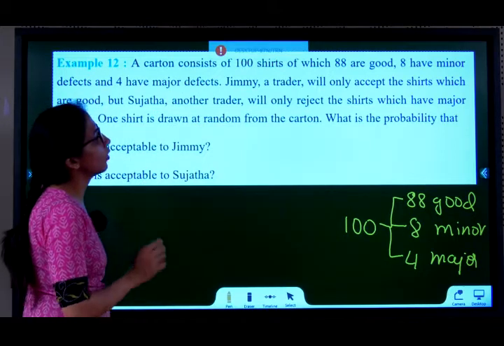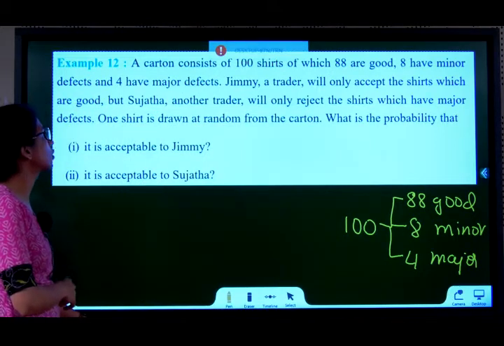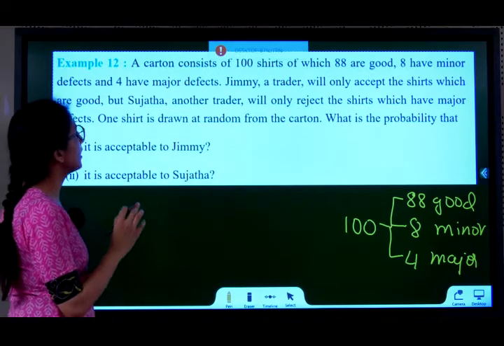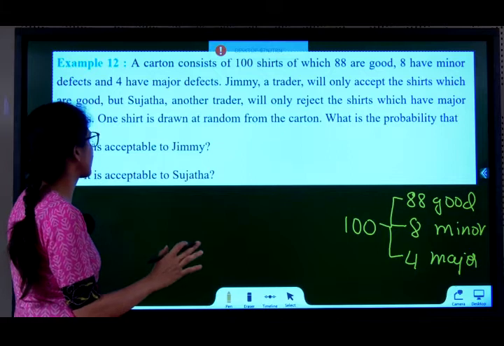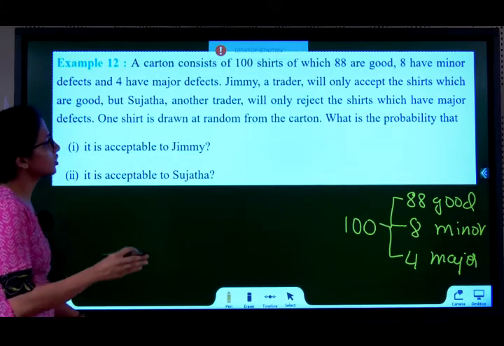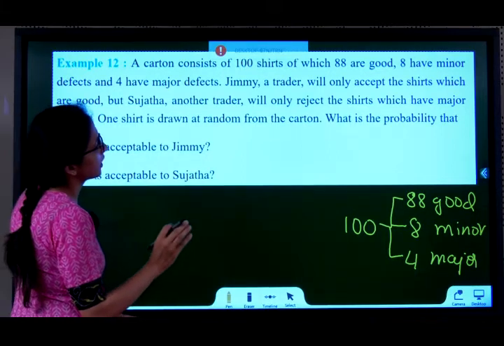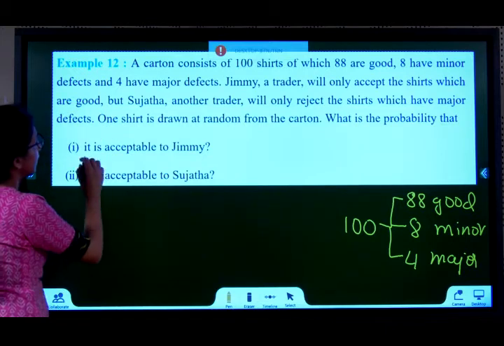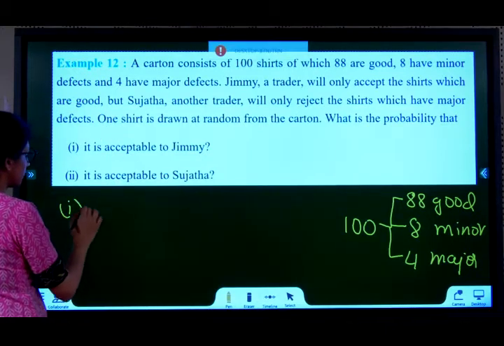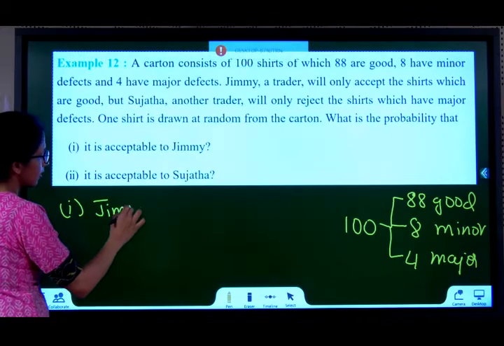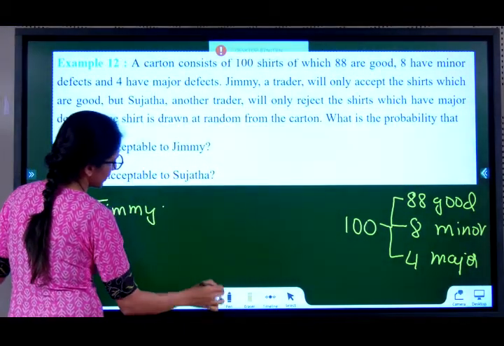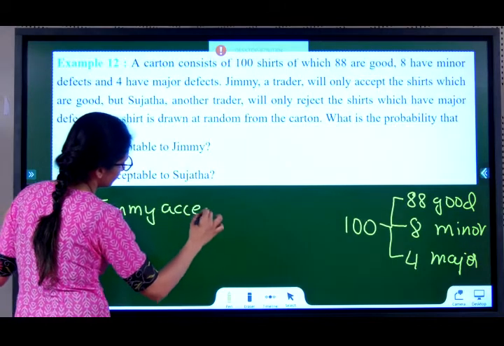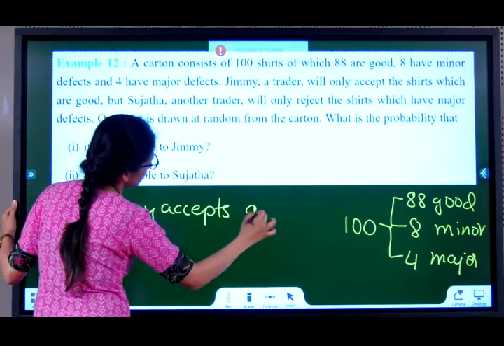Jimmy, a trader, will only accept the shirts which are good, but Sujata, another trader, will only reject the shirts which have major defects. One shirt is drawn at random from the carton. What is the probability that it is acceptable to Jimmy? Jimmy accepts only good shirts.